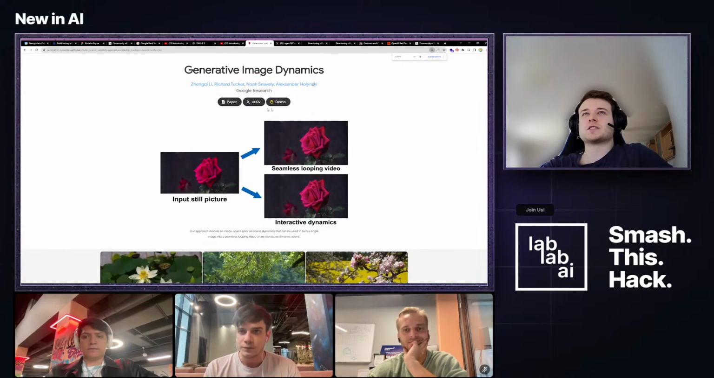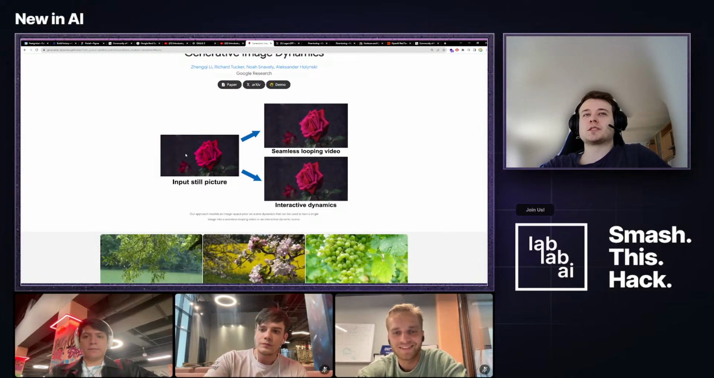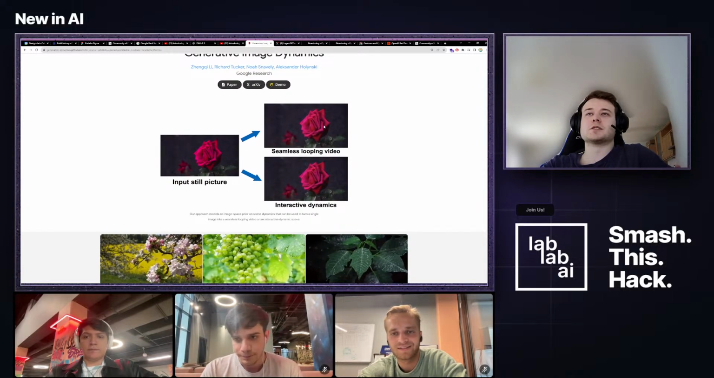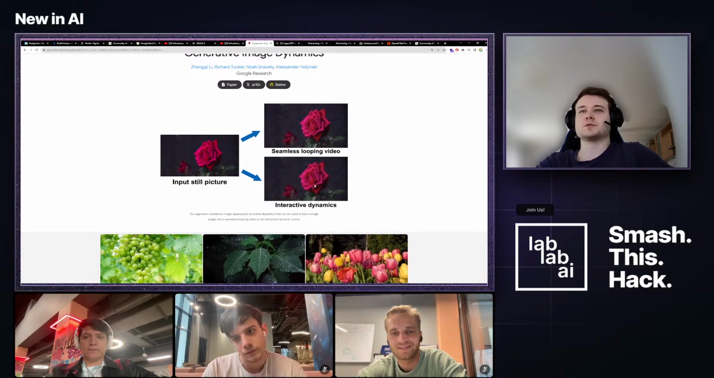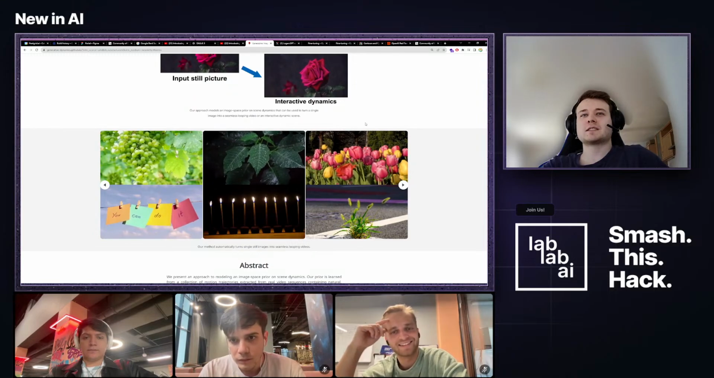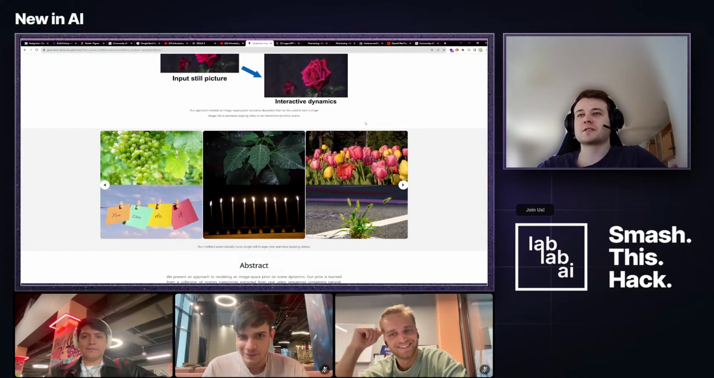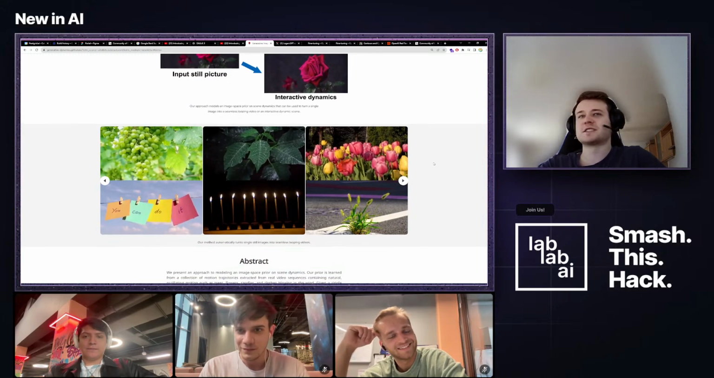All right, so maybe let's jump over to our next topic. This is research released from Google Research. Basically what this does is you can input a still picture and get back a seamless looping video or an interactive video. I'm not sure about the actual use cases for this, maybe some desktop background animations, things like this.